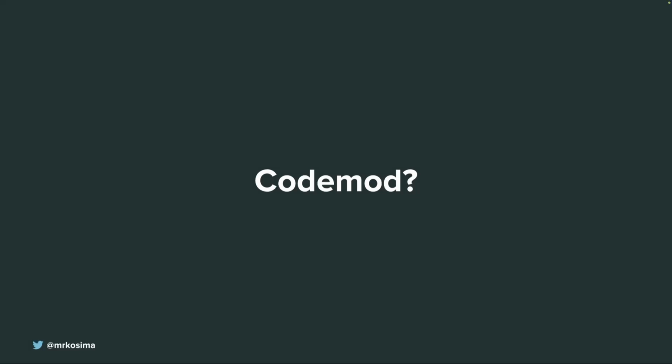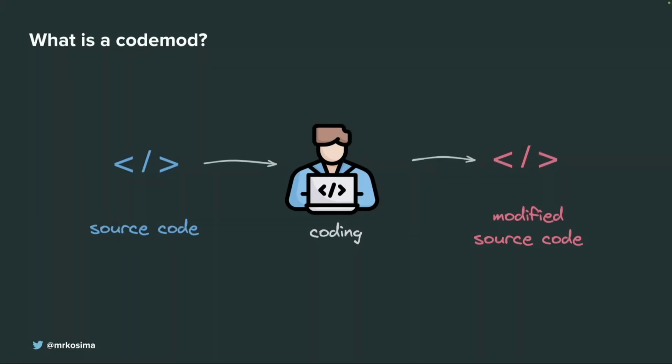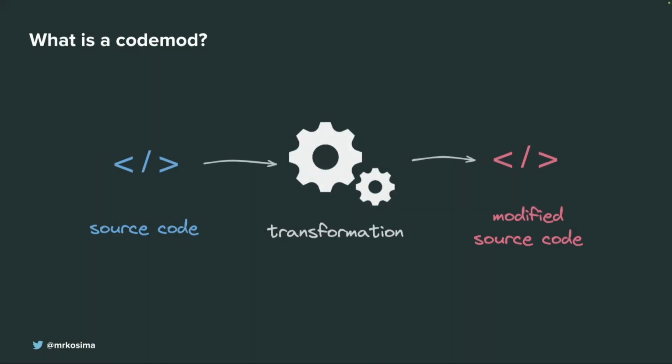So what is a Codemod? Let's start simple, right? How does the actual process of changing code look like? We have a source code, we have a developer, he does some programming, and then we have modified code. This is basically the way we work, right? And if you want to make it a more automated way, where we can programmatically change code, now we're talking about Codemods. So a Codemod is basically a transformation that applies to your code base programmatically. It allows you to make a big number of transformations without going through every file every time.